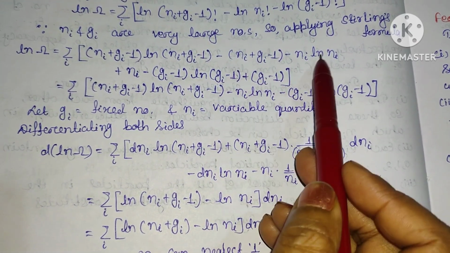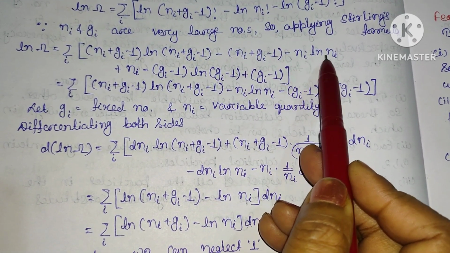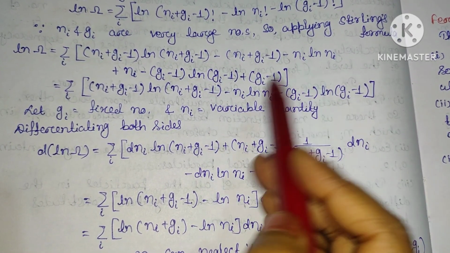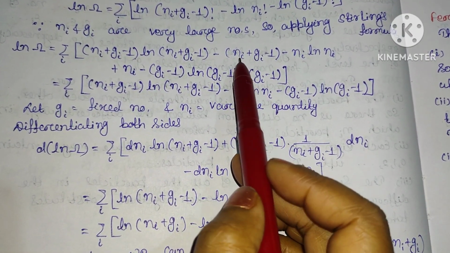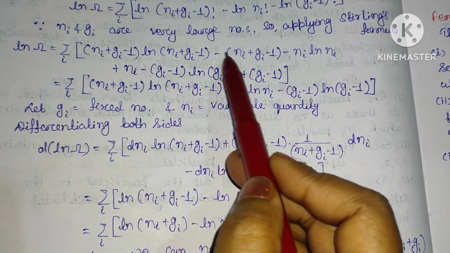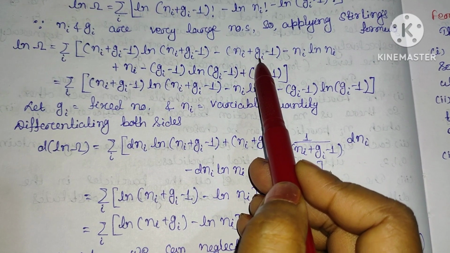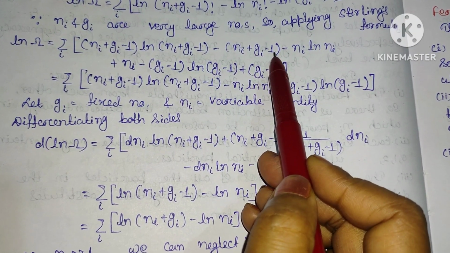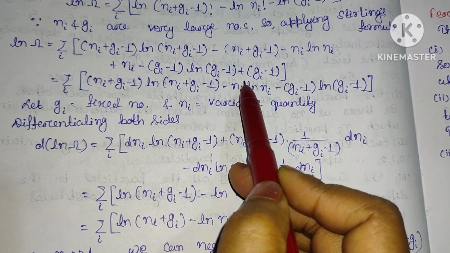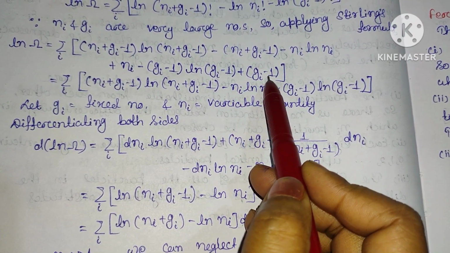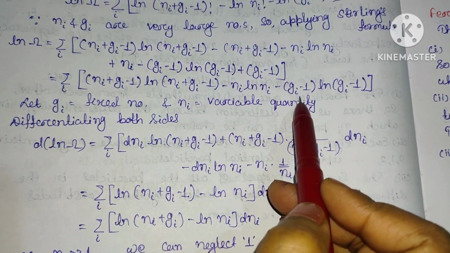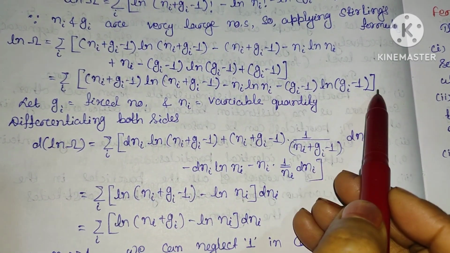You can see here this is minus ni ln ni. Here this is minus ni, plus ni gets cancelled, this will be minus gi plus 1, so this will be minus gi, this plus gi gets cancelled, plus 1 minus 1 gets cancelled, so the remaining will be minus (gi minus 1) ln (gi minus 1).